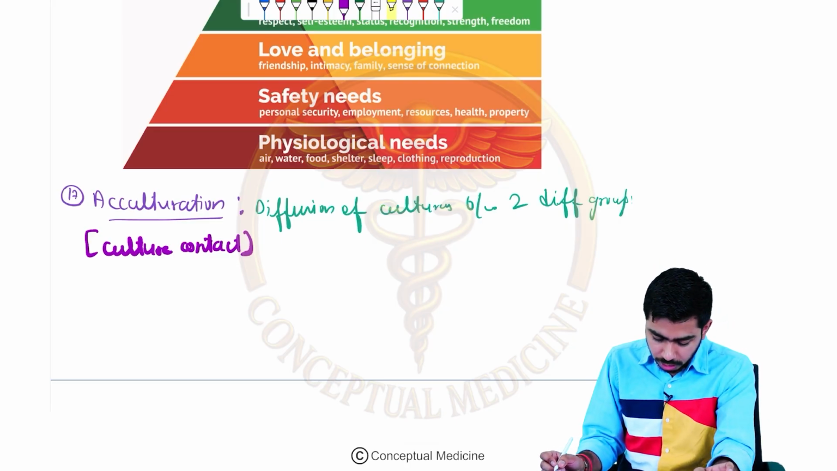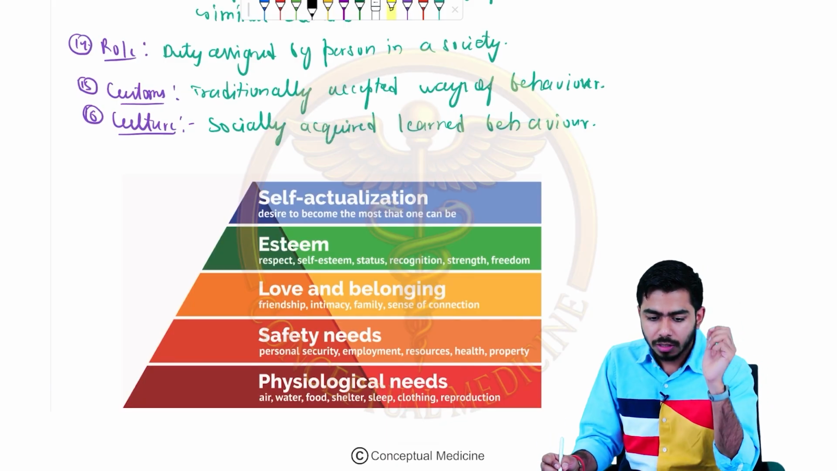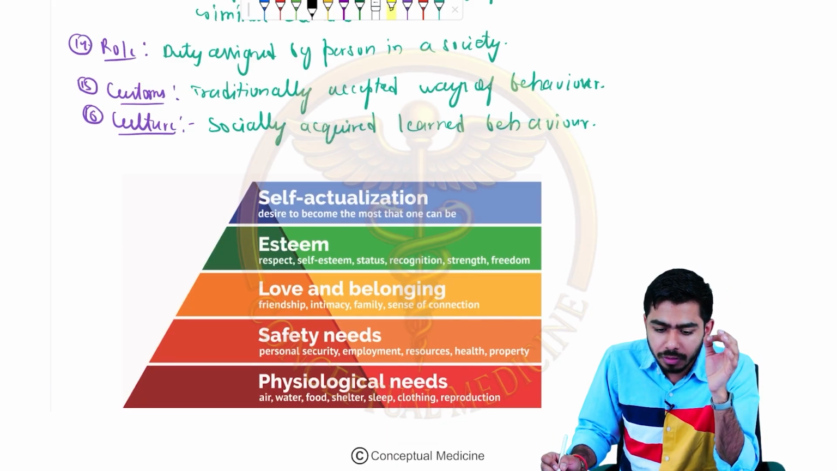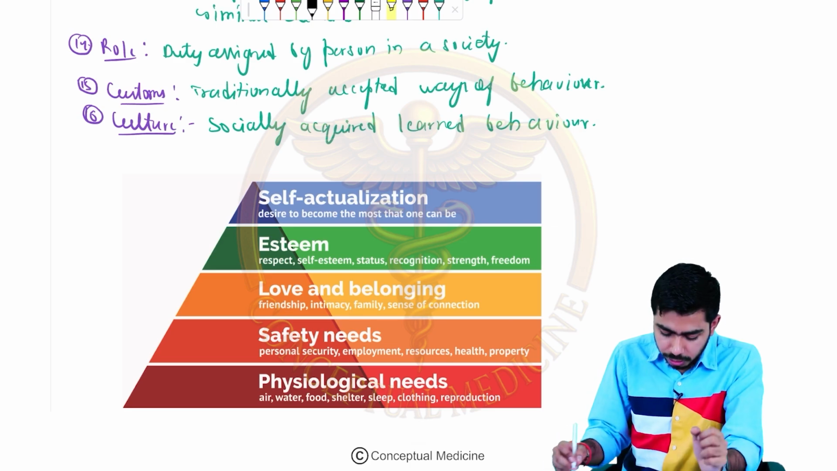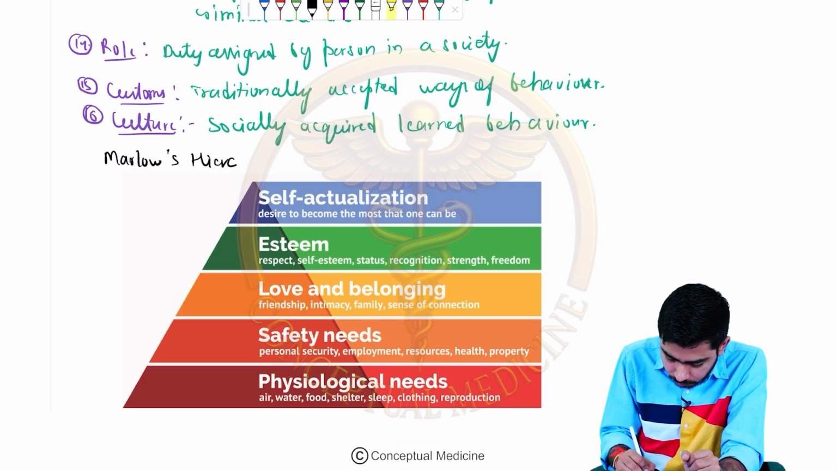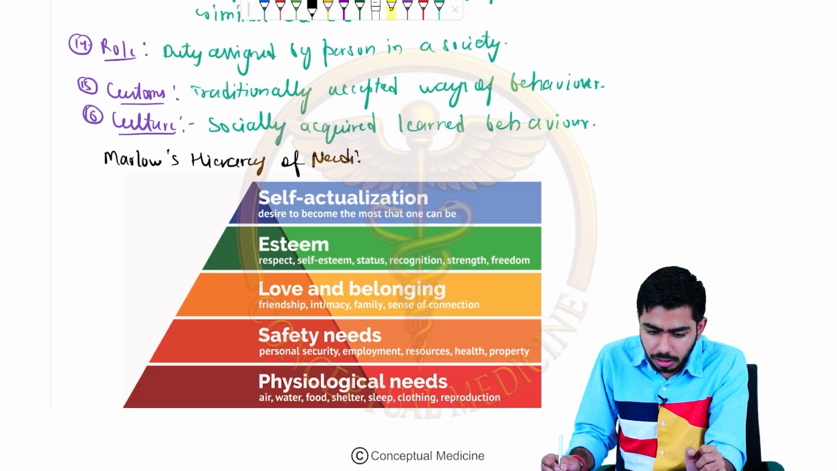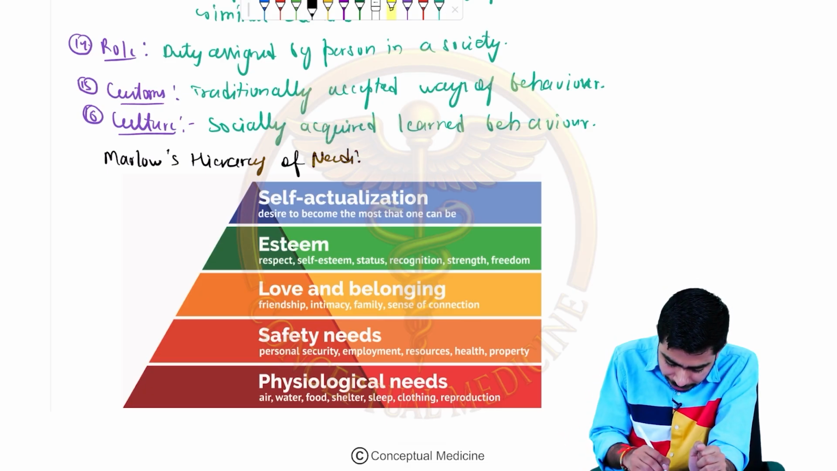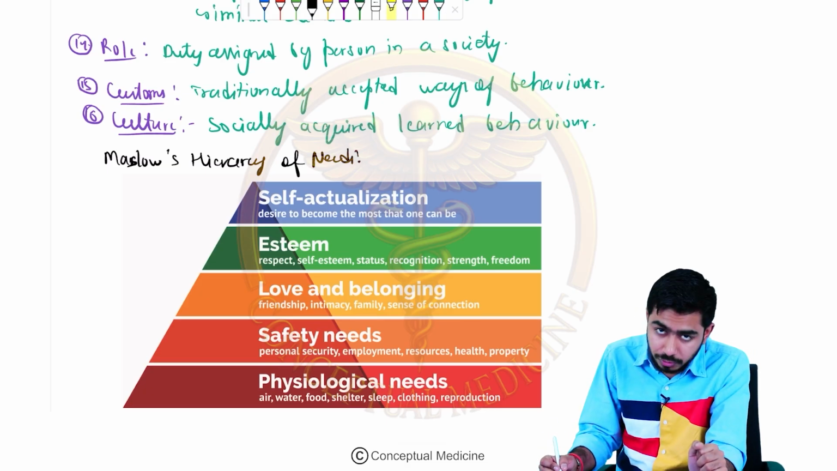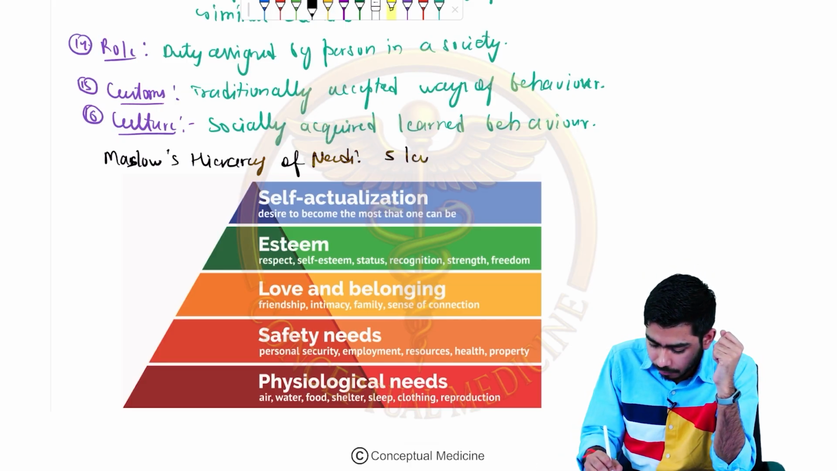Now we shall be talking about a very important term and a very important diagram, that is Maslow's hierarchy of needs. This was suggested by Abraham Maslow. And this is a 5-level pyramid, guys, as you can see in the picture also.